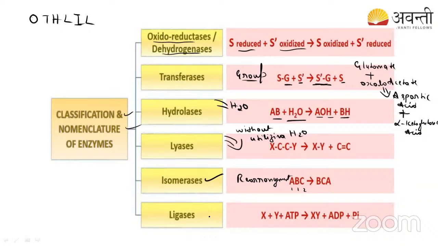Fine students. Let us talk about the ligases. Can you tell me where we have learned the ligases? Do you remember the biotechnology process? Here we use ligases to join nucleic acids, right? So it is a joining function, joining of nucleotides or nucleic acids. Here X plus Y is there. This is the utilization of ATP. So students, you have to remember that ligases always require ATP. The ligase enzyme requires ATP for joining the two reactants.